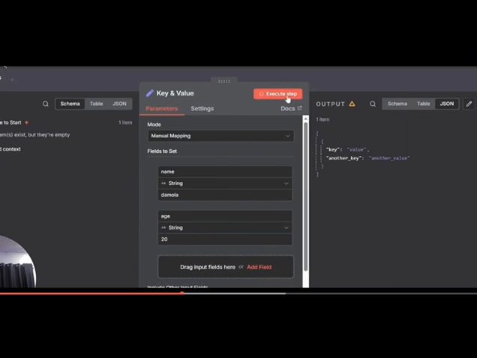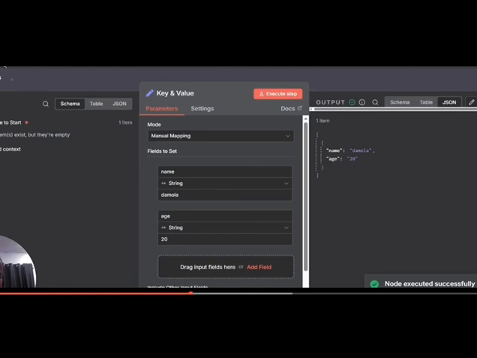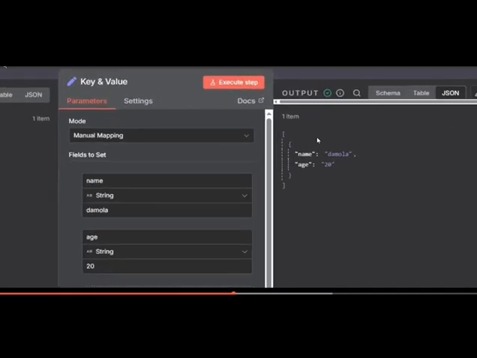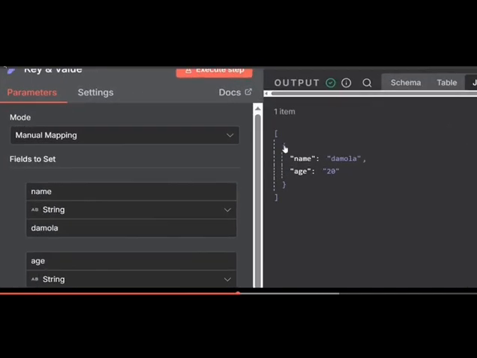Once I execute this step now, you see how this is going to change. So you see the name, which is a key. The value of this name is Damola. The age is 20. Like I said, I'm going to explain. This is not how this is meant to be written, but you'll understand in the next few minutes. But for now, another rule of the syntax, the rule of conduct, is that your key value pair must be enclosed in curly braces. So by zooming again, you can see this is a curly brace. This is a curly brace.